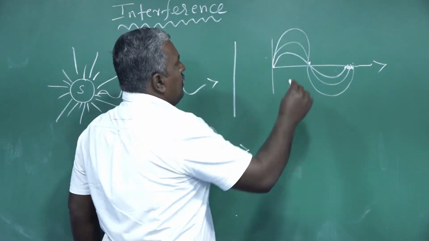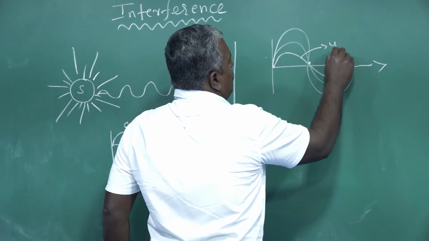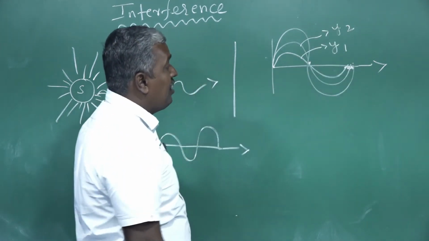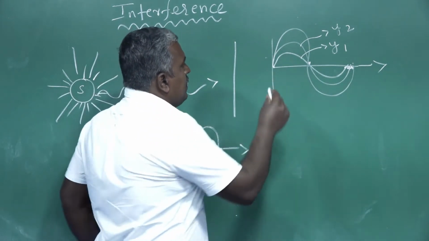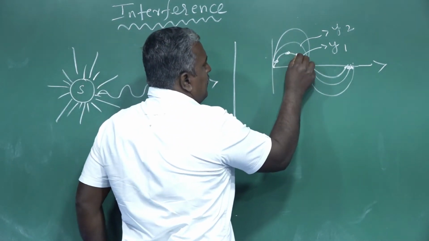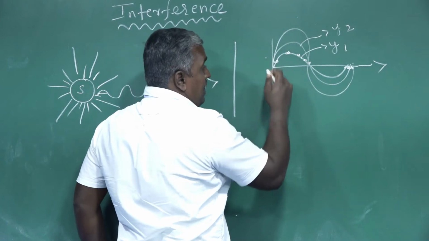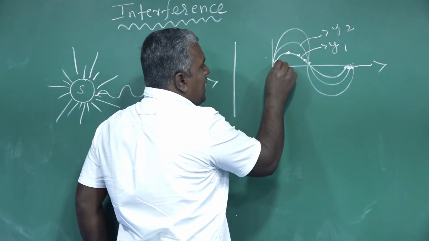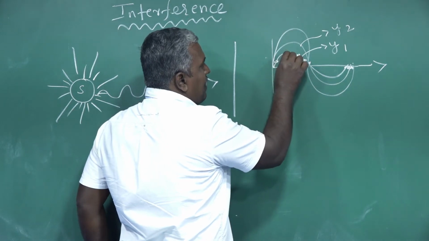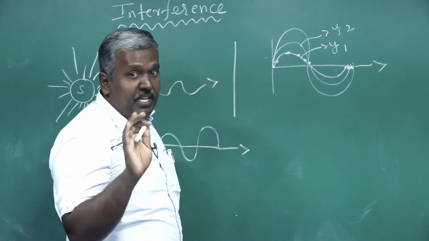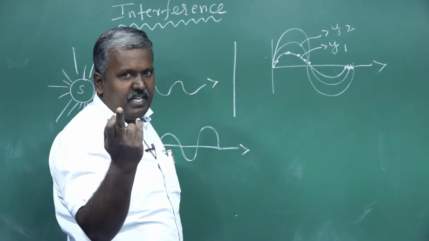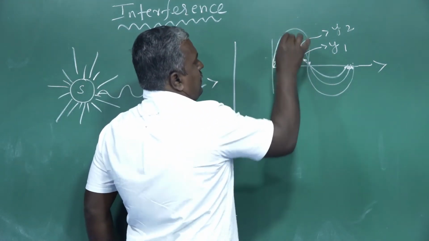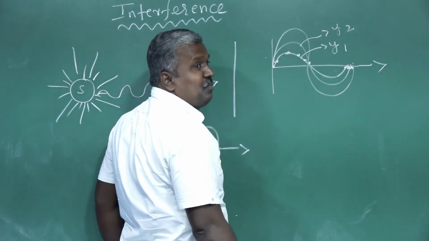This is y1, this is y2, the displacement of the particle. The particle only vibrates in a medium. Motion is transferred from one particle to another vibrating particle, but the medium does not move. You know that very well. Like simple harmonic motion.